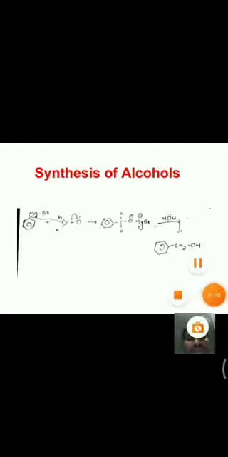With this I conclude today's session. In this class we have covered what alcohols are, the nomenclature of alcohols, the classification of alcohols, and the preparation of alcohols from Grignard reagent. In the next class we will go through some more preparations of alcohols and properties of alcohols.